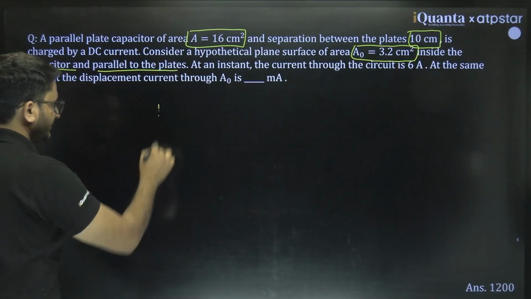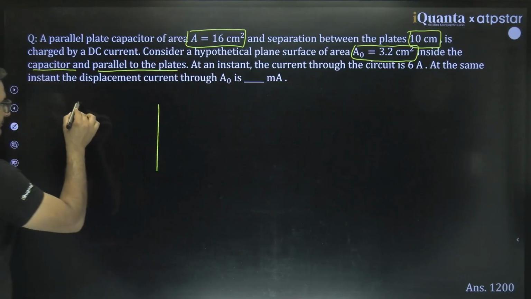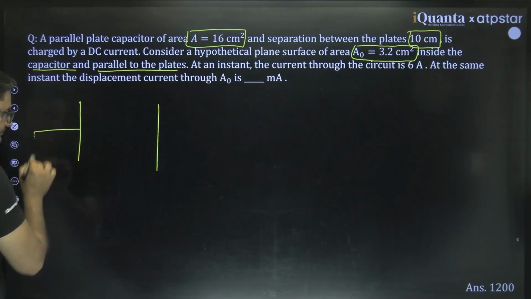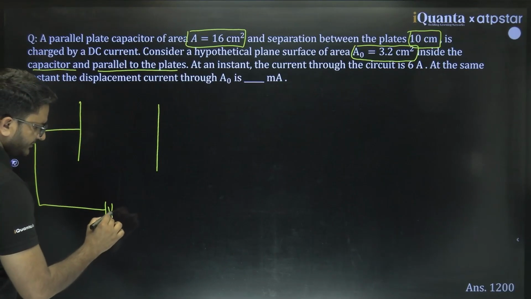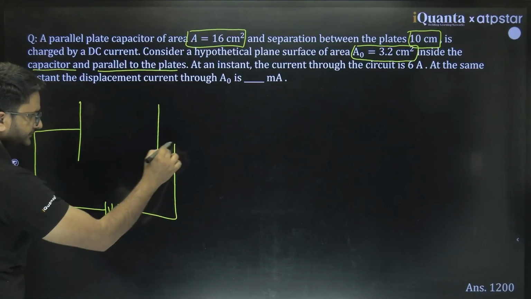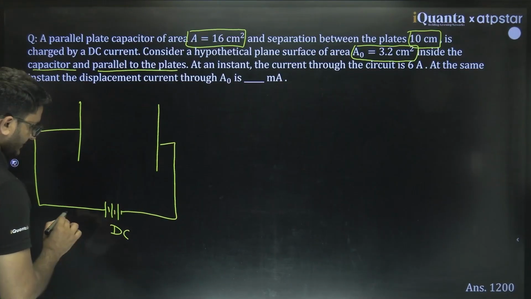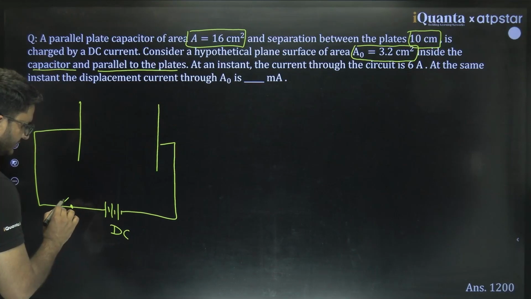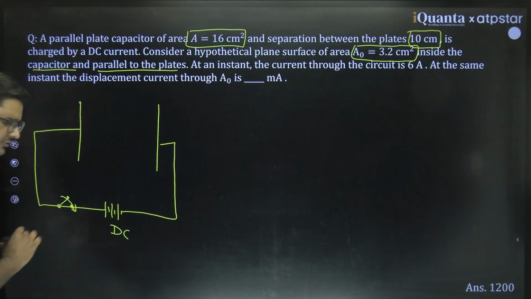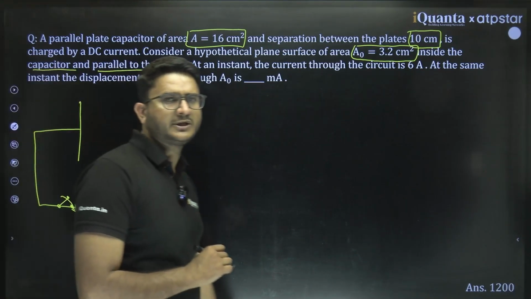Okay, let's draw one diagram. Suppose there is a capacitor. It is being charged using some DC battery, and we have also closed the key for this.